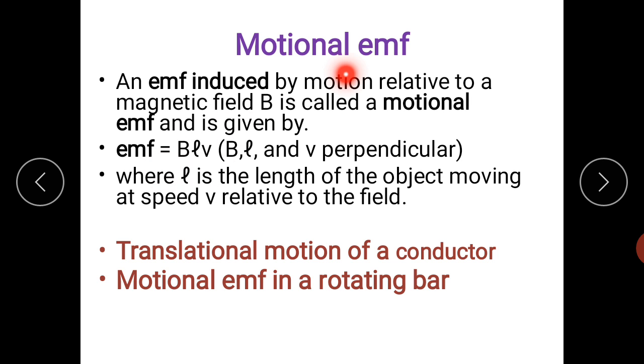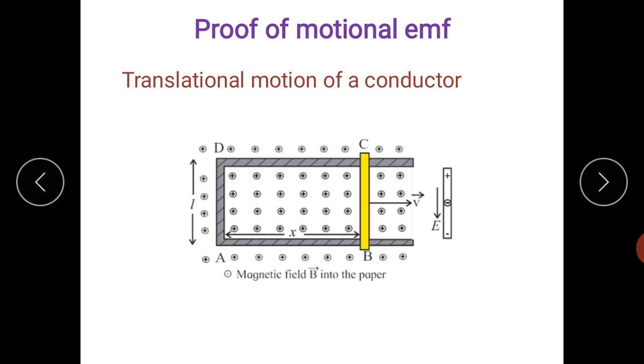So in this particular topic we will study two motions, that is, the translational motion of a conductor and the motional EMF of a rotating bar. So let's see the translational motion of a conductor first. Imagine a platform over here, and on this platform, BC is the conductor, or any metal rod, which can move along the platform. The length of this rod is L and the distance of the rod is X from this frame.